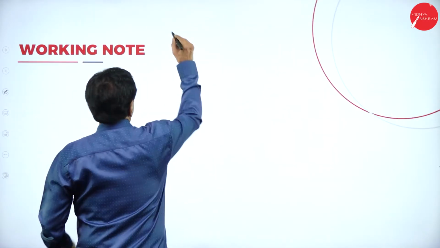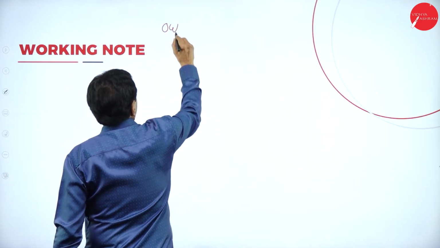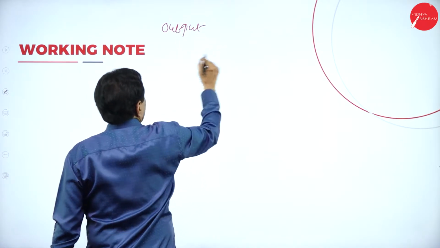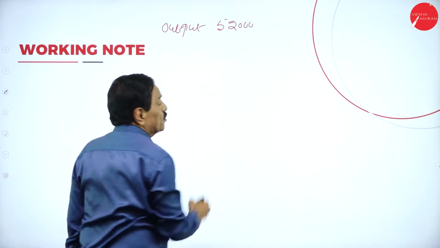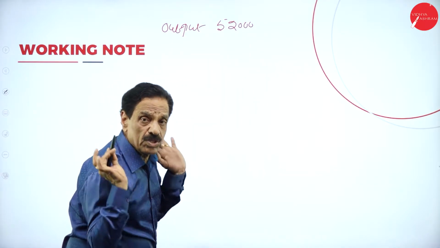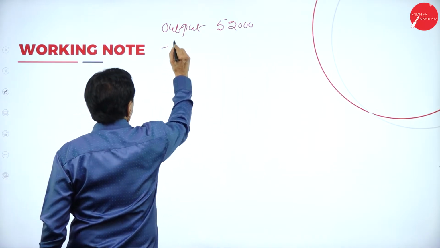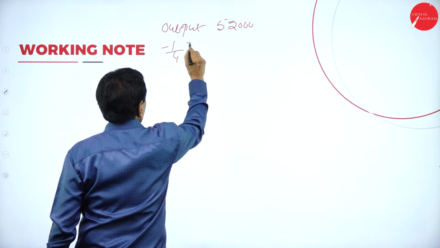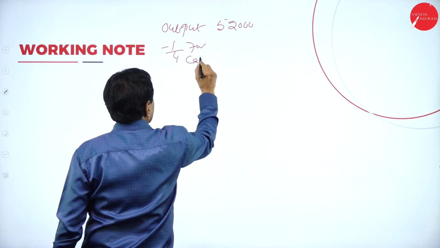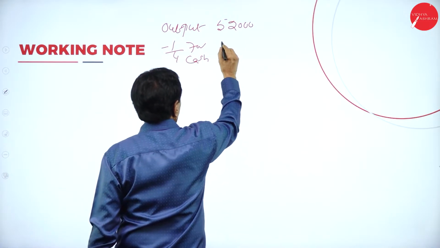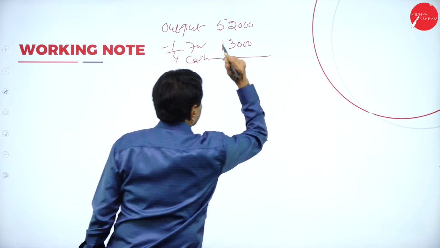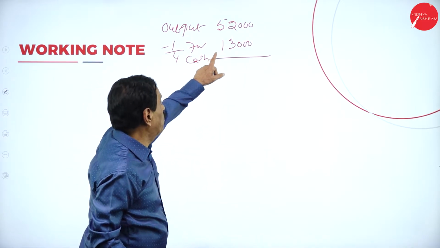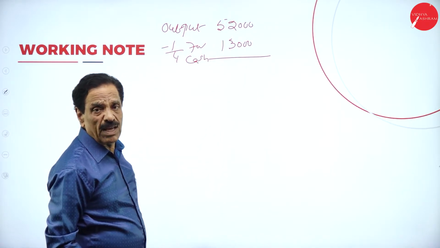Your total output during the year is 52,000 units, minus 1/4 for cash. 4 ones are 4, 4 threes are 12, so 13,000 is gone.